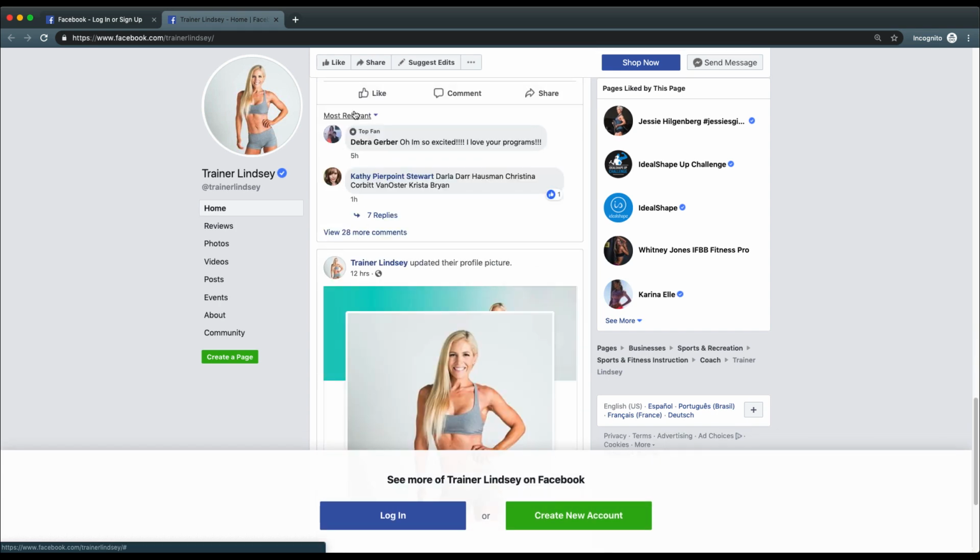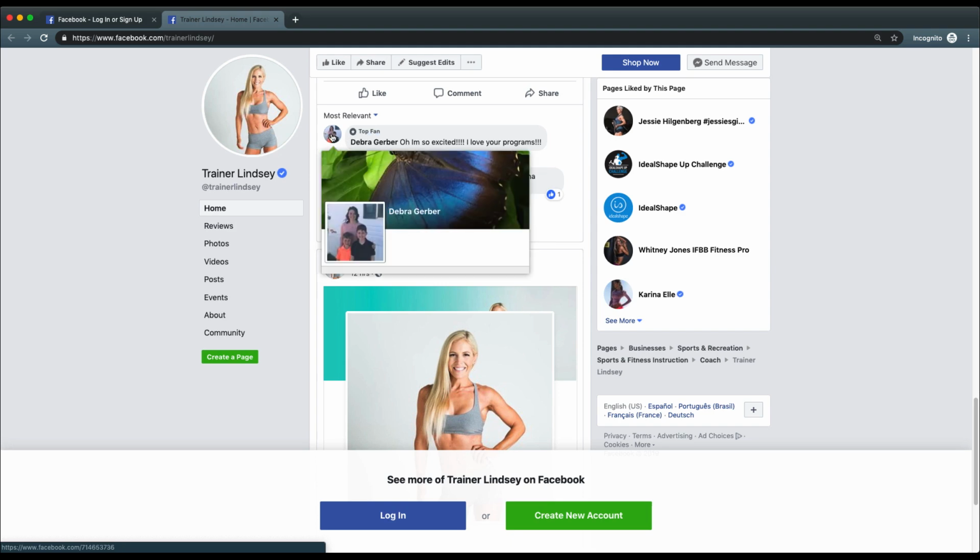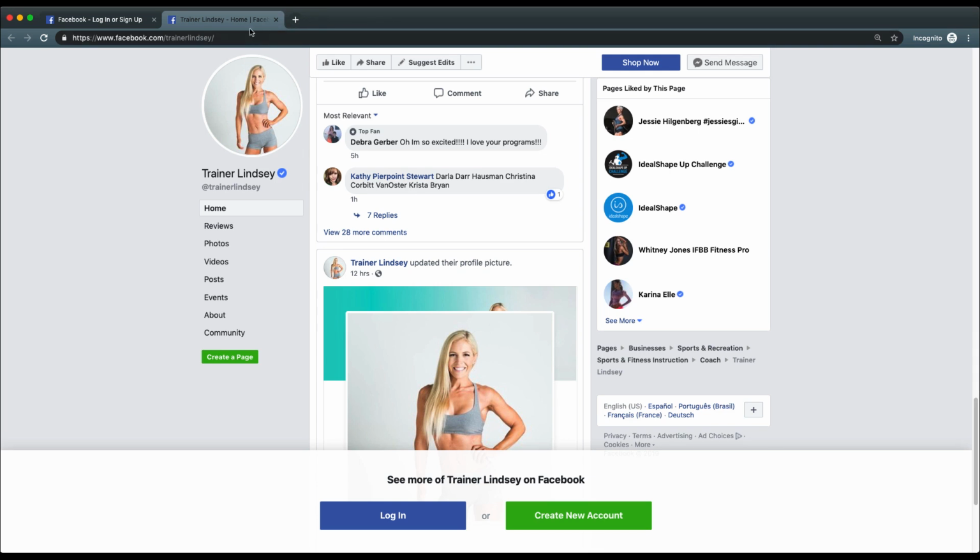And by looking at those individuals who are commenting, this person who's a top fan, Deborah Gerber, could also be a target. If hers is private, you'd have to look on your own personal account, but for me being incognito right now, that's totally fine.